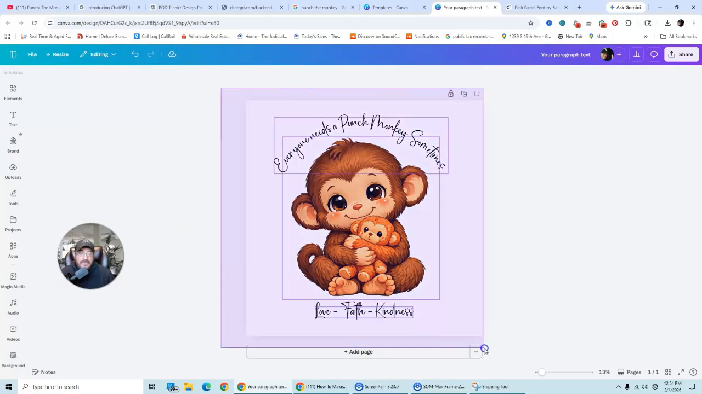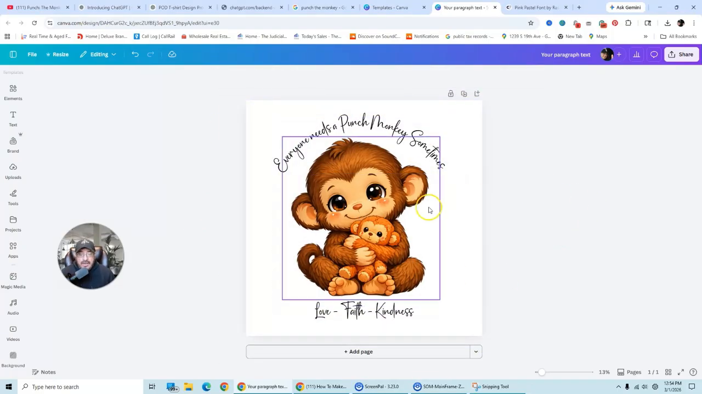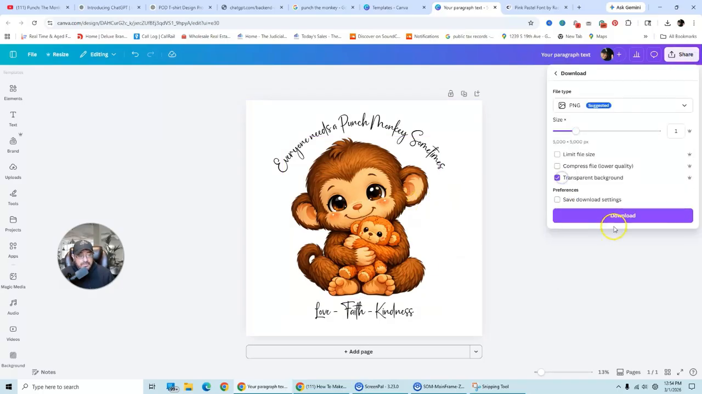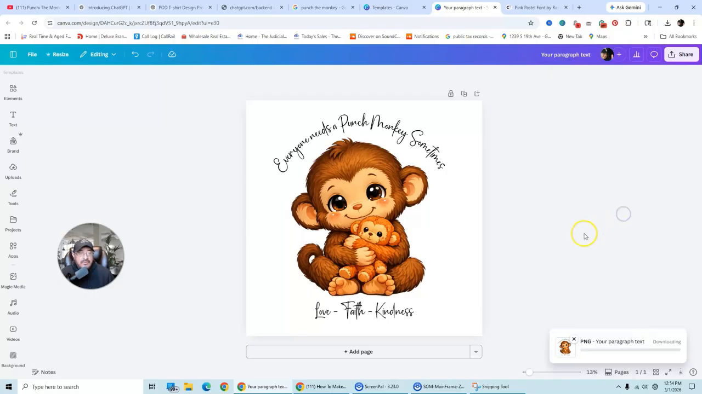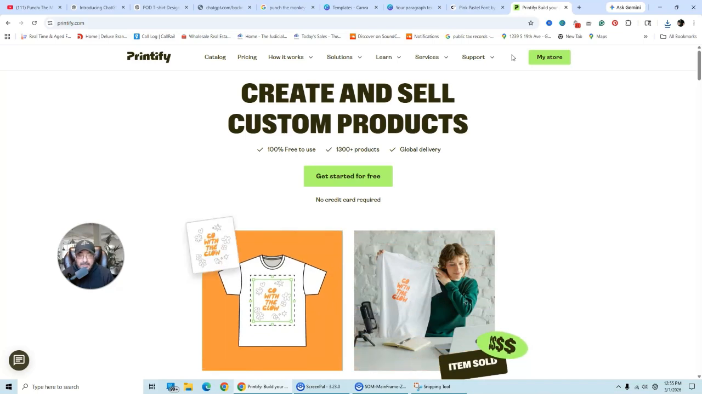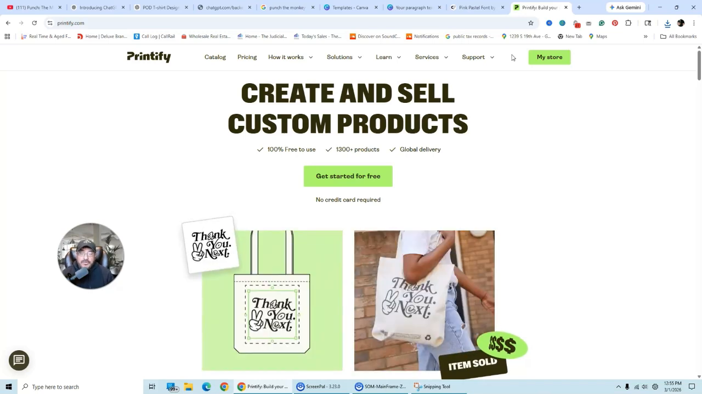Okay. So then what we can do now is we can just download this as a PNG with a transparent background. I'm going to give it a transparency. I'm going to click OK, and then I'm going to grab that bad boy and bring it over there now that it's in a transparency. And then what I'm going to do now is go to Printify, which I use, and it is a great POD platform to use.